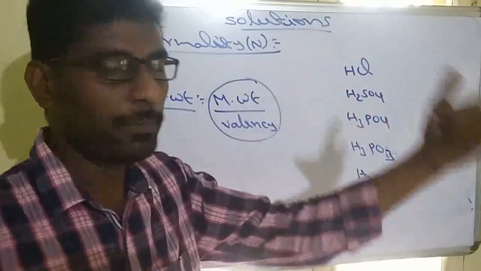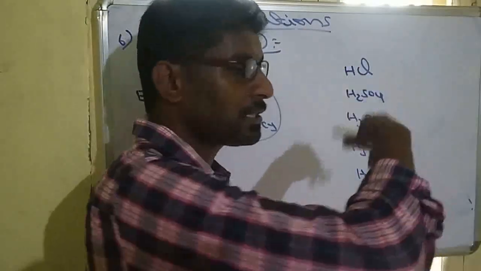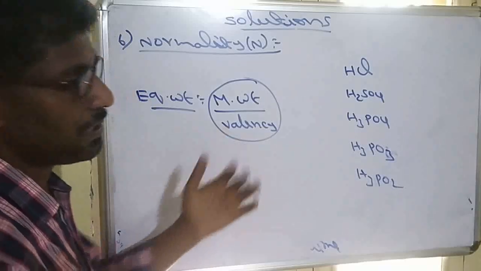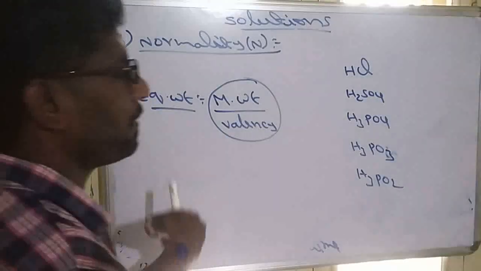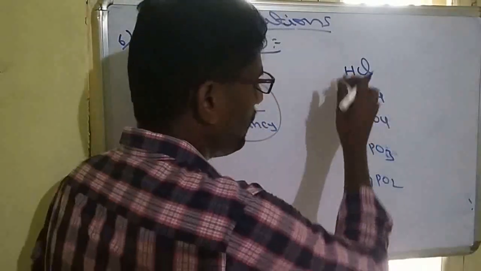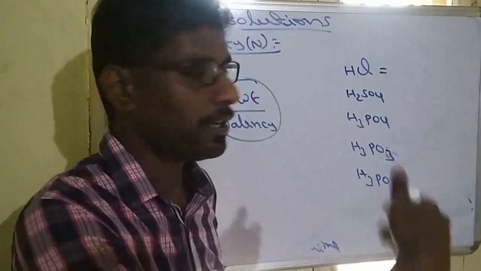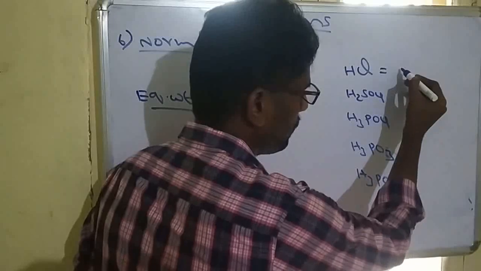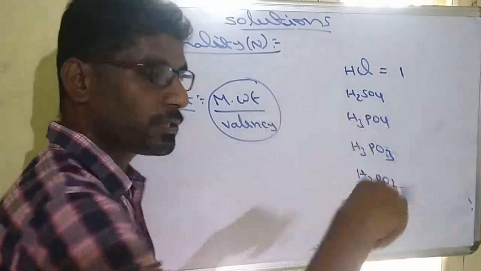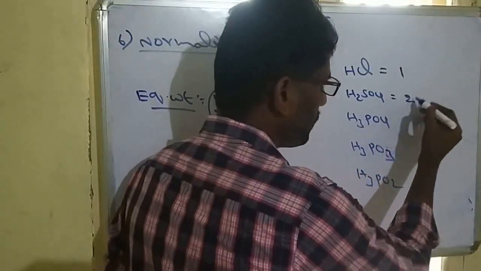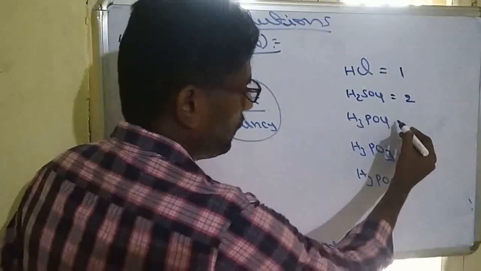Basicity means how many hydrogen ions can be donated by an acid. In HCl, when you are treating with any compound, it will release one H+. So its valency will be 1. Sulfuric acid will release 2 H+ ions. Valency factor will be 2.